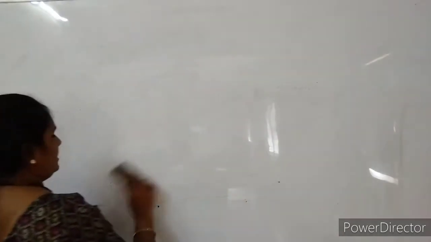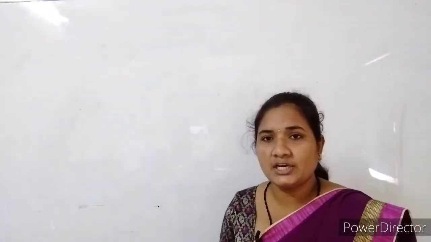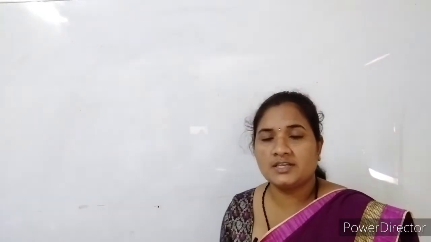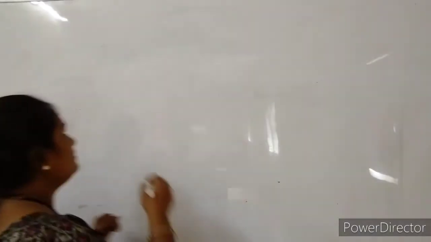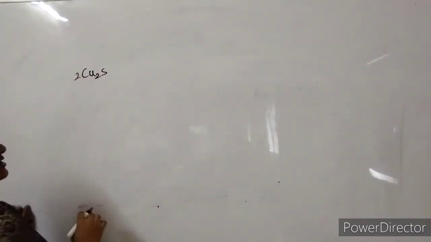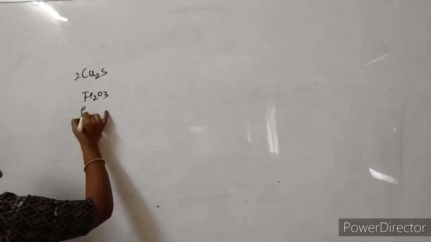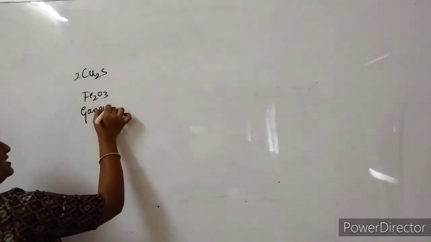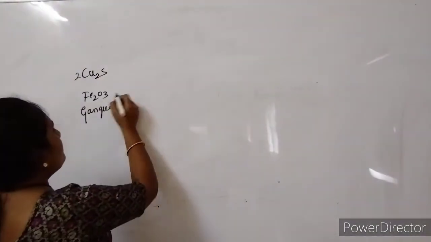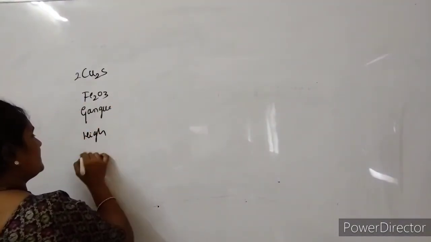This occurs only in the case of copper sulfide. All iron compounds have a high melting point, so it is very difficult to remove them from the concentrated ore. Since copper sulfide contains Fe2O3, it is acting as a gangue. So impurity is nothing but the gangue, and this gangue has a high melting point.